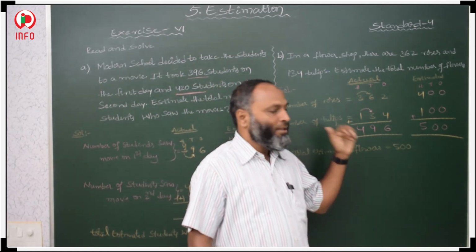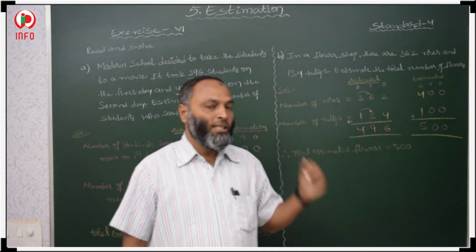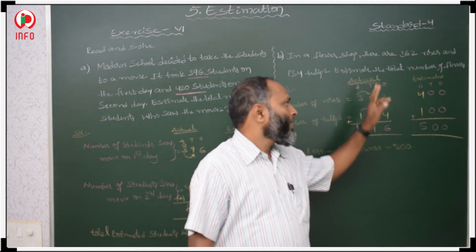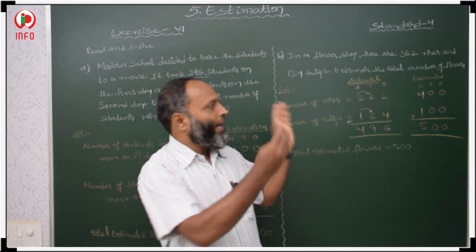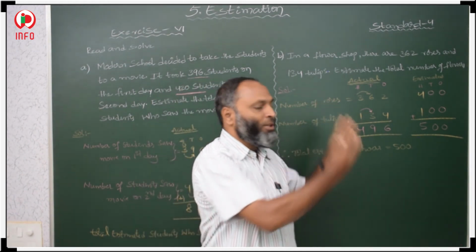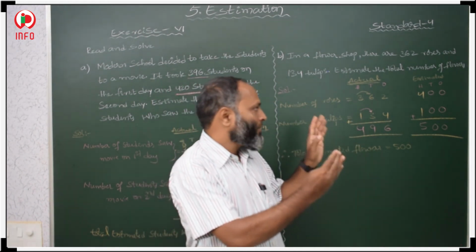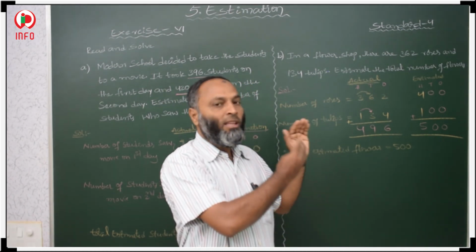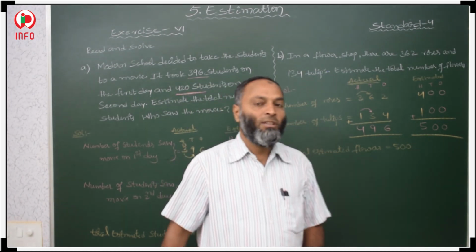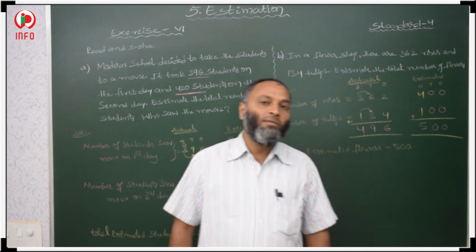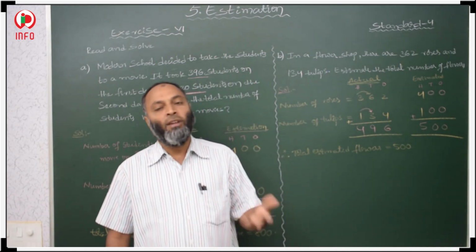Because of that you should know what is actual and what is estimated. So you should do actual as well as estimated. Find the actual sum and the estimated sum, then find what difference you are getting. In this way you have to find the nearest value. Okay.